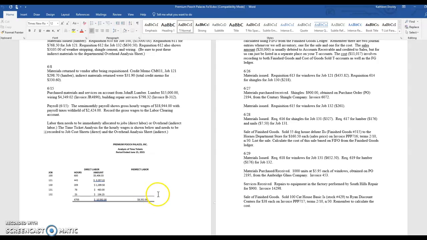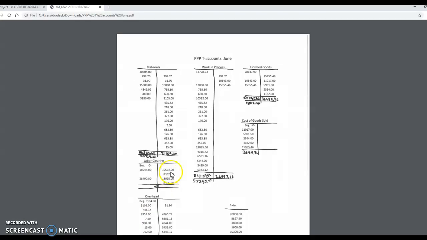So let's take a look at our T accounts. We already had the $18,944 debit here. Now it's the $10,592 credit. That was the direct labor, and the $83.52 indirect labor. Together, those two equal this $18,944.